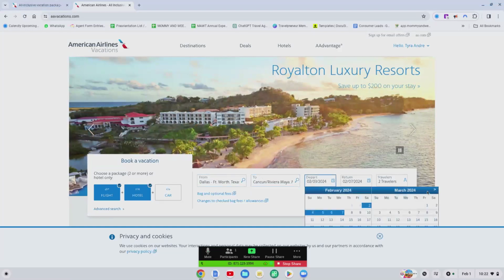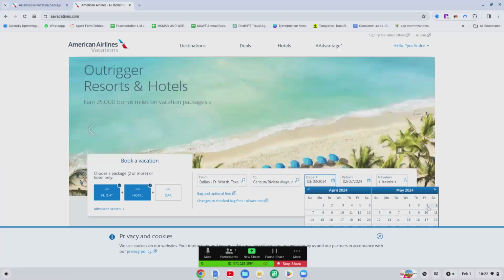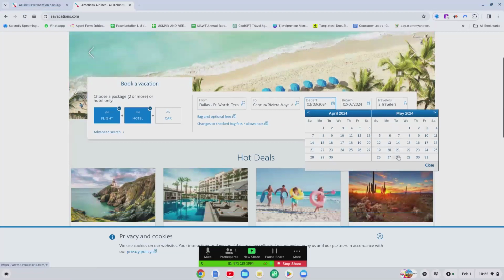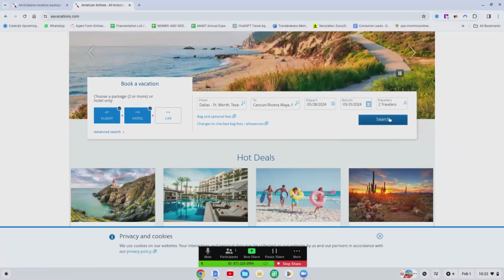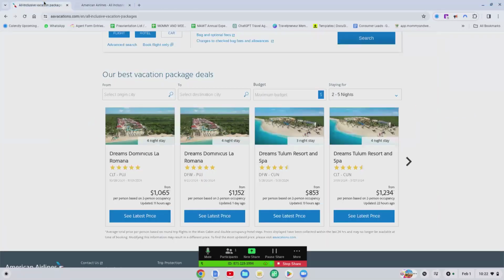All right, 528 to 531. All right, and so it's automatically set for 2 people. Let's search. So the name of the hotel is Dreams Tulum.